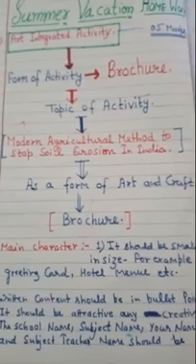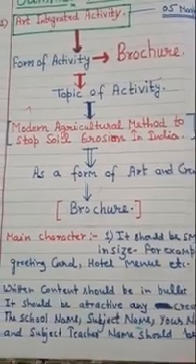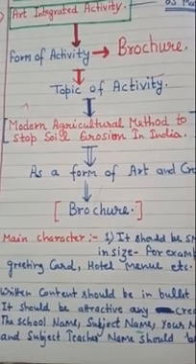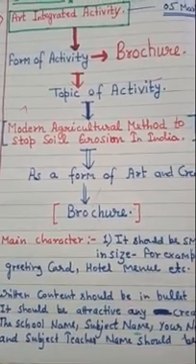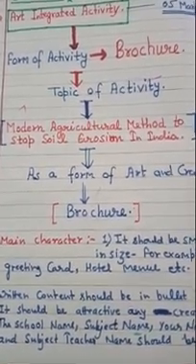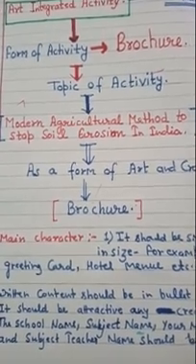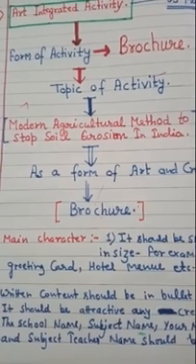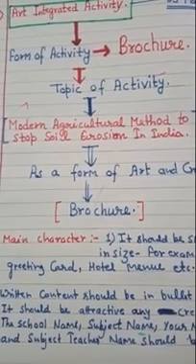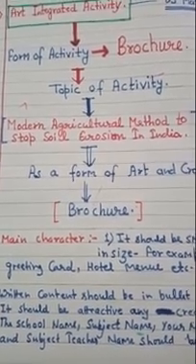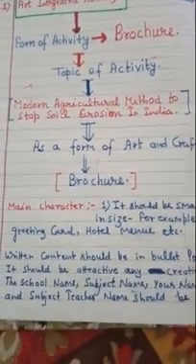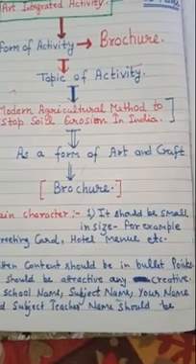Now the topic of your activity will be uploaded on your homework portal, don't worry. Your topic for the art integrated activity, which will be in brochure form, is modern agriculture methods to stop soil erosion in India. It is just from your geography lesson 1, the Resources and Development chapter, that I have taught you in the explanation of the chapter. So it will be very easy for you to complete it.